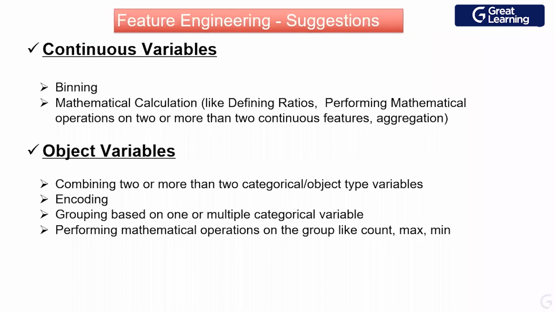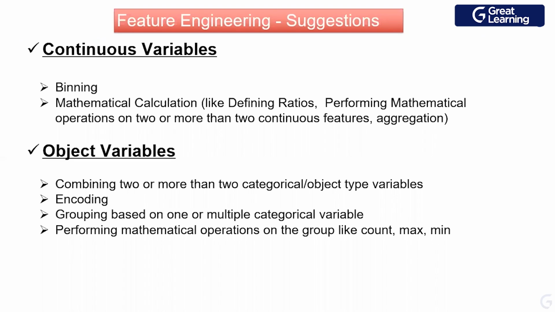How do you do feature engineering for an object variable? We try to combine two or more categories of an object. Yesterday, somebody had a query about whether, if I have many categorical variables, I should be looking at the data with respect to that. I did mention that we look at combining the categorical variables either by using domain knowledge or by just looking at the percentage distribution we have.